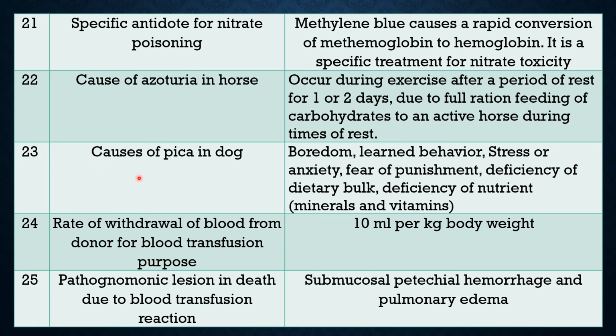Question 23. Causes of pica in dog. There are several causes. One is boredom. In dog it is very common because the dog is often an alone animal in the house. So when boredom is there, it tries to eat other substances. Pica means eating substances other than normal food. It is not a food.